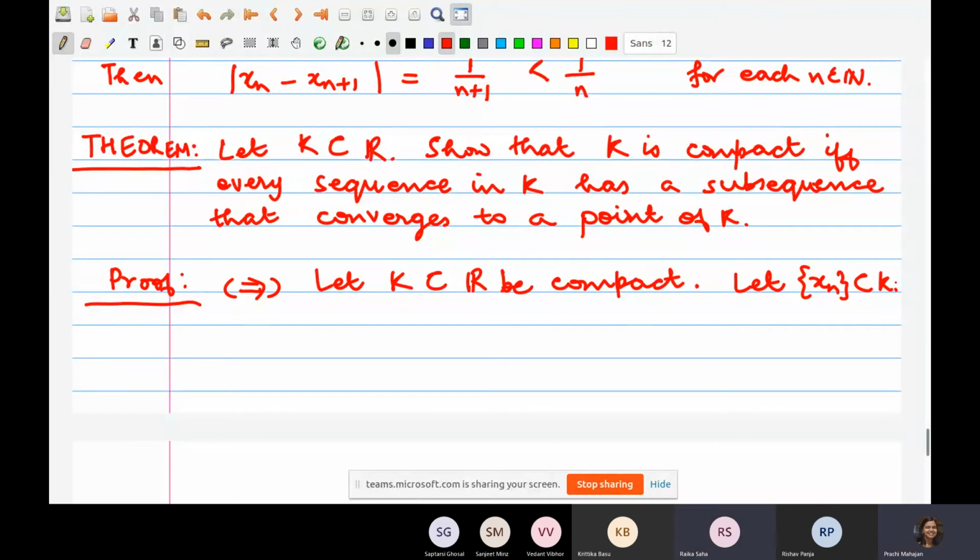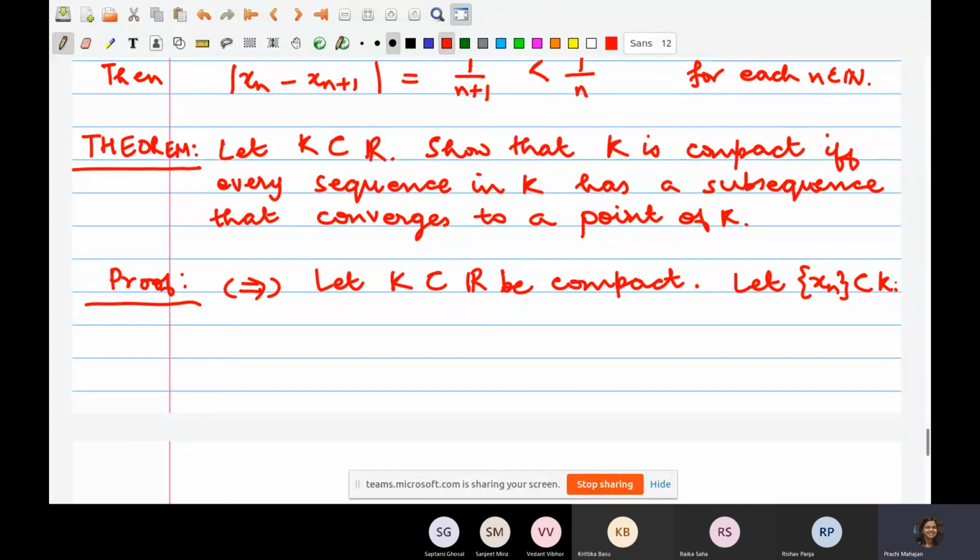Ma'am, since K is compact, it is bounded. Correct. Xn is bounded, and then? Every subsequence of Xn will also be bounded. Correct. So then by the Bolzano-Weierstrass theorem, every bounded sequence has a convergent subsequence. Yeah. And then what do we say? How do we say that the limit of that subsequence would actually belong to K and not outside K?